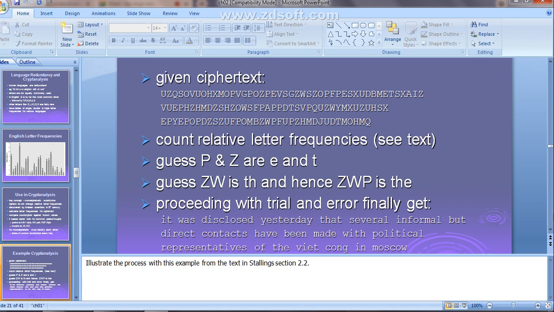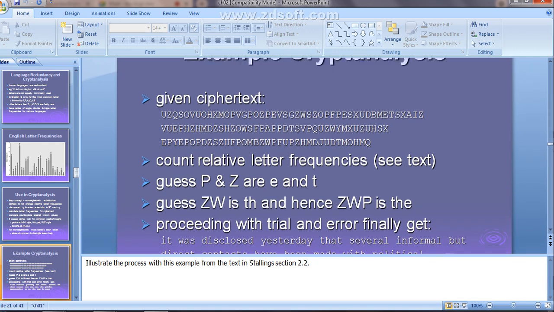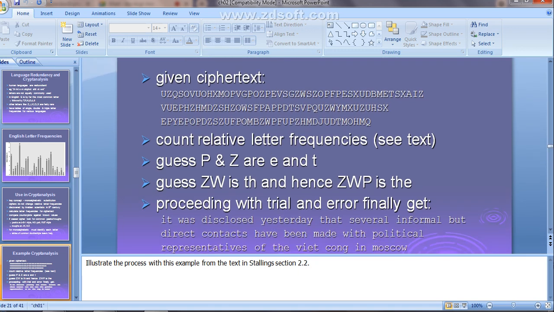Because P and Z may be occurring more often, or the frequencies of both letters are the same. By taking into consideration the language characteristics of English that I have told you, he will guess that the P and Z letters in this ciphertext may be the E and T letters of your plaintext. Then depending upon this guessing work, he may guess that Z and W are T and H.